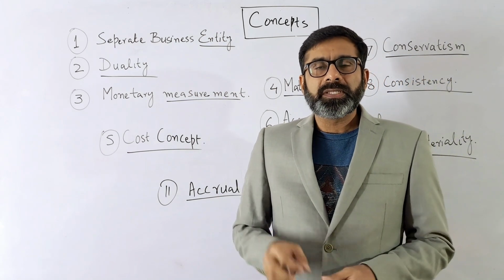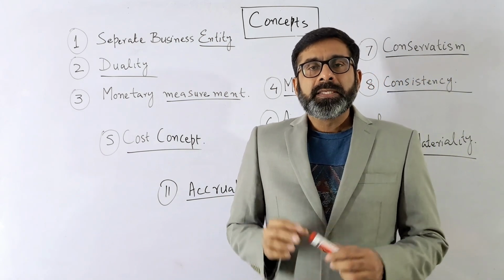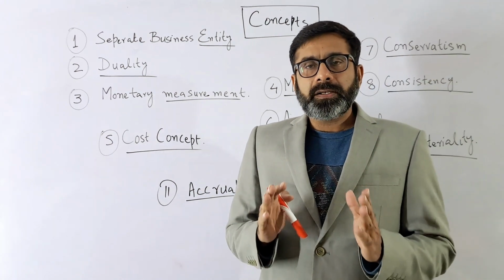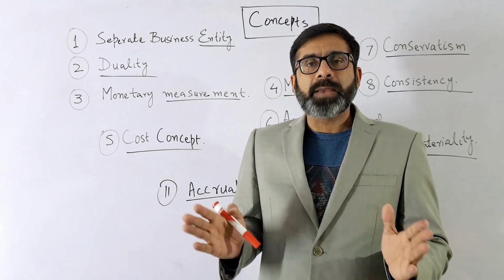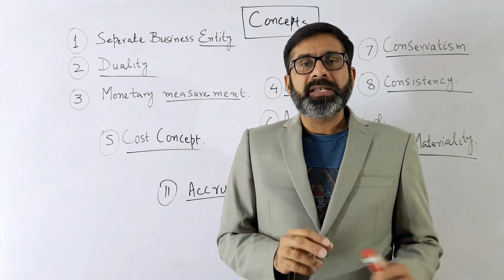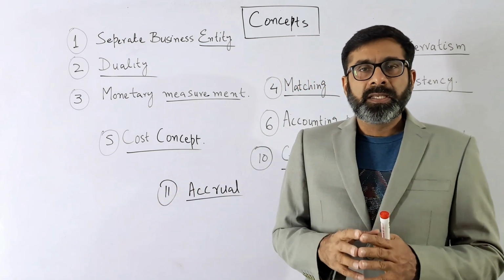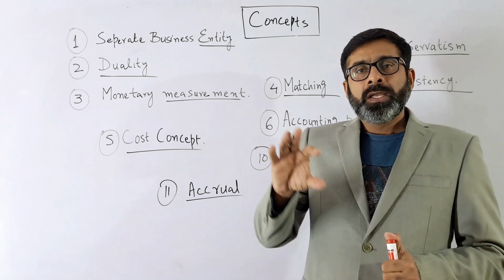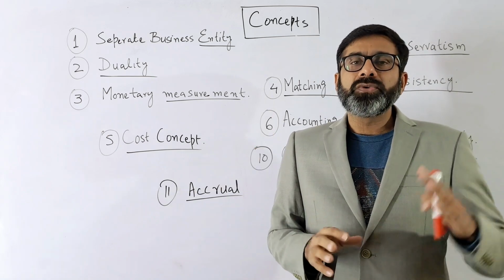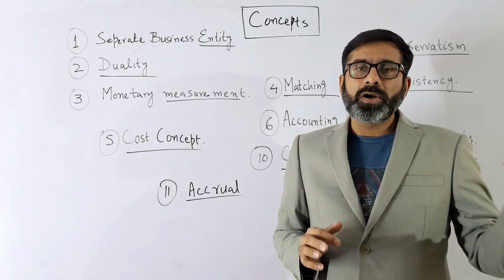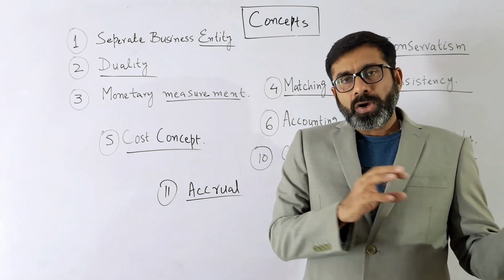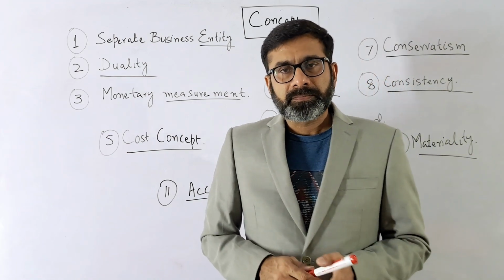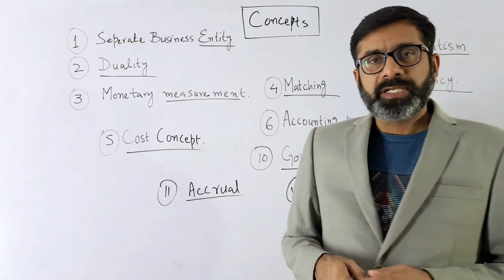It is a very basic and very simple rule. Separate business entity means that the owner and the business are separate. So the business is a separate entity. You don't have to mix the things, because anything related to the business should be related to the business only. If anything is related to the businessman, it should be recorded in the books of the businessman, not interchangeably.